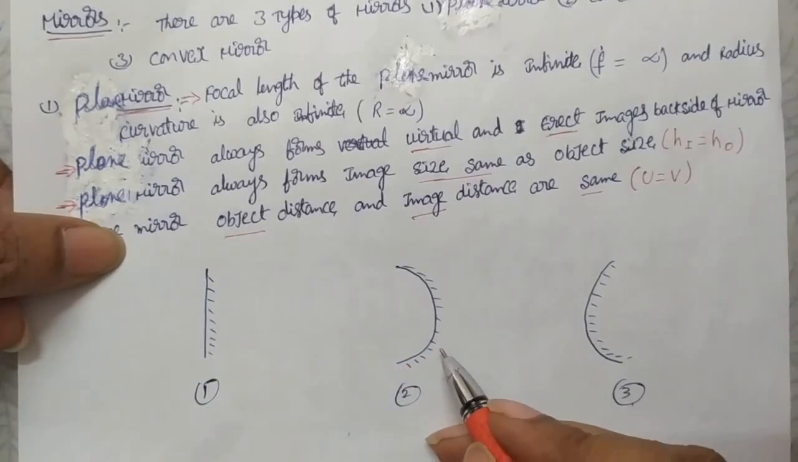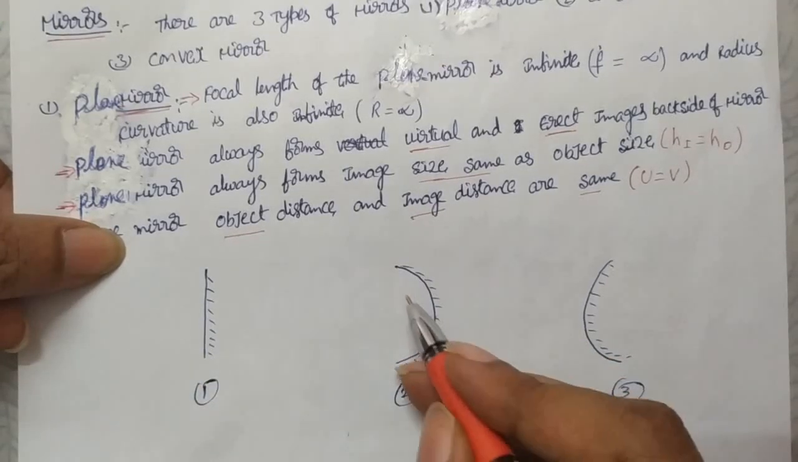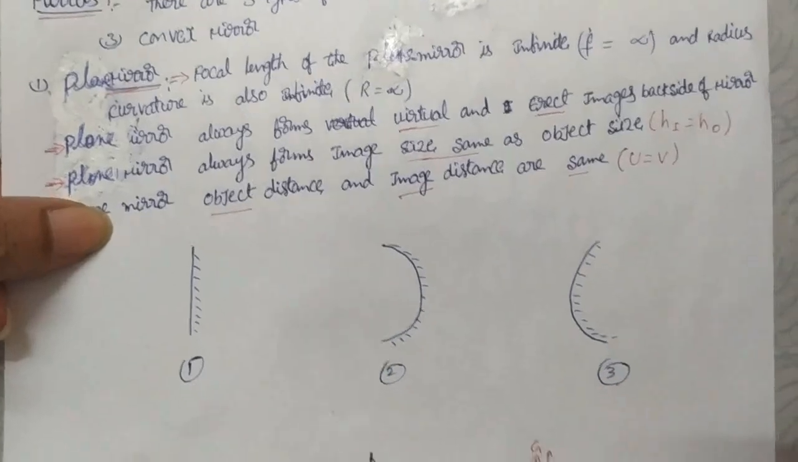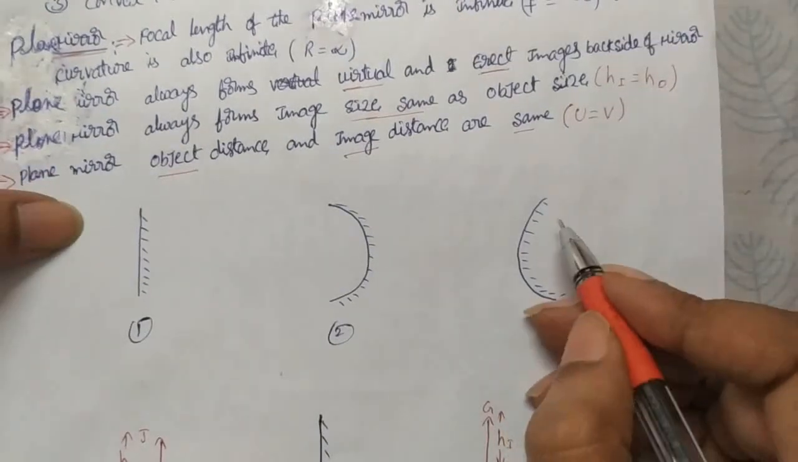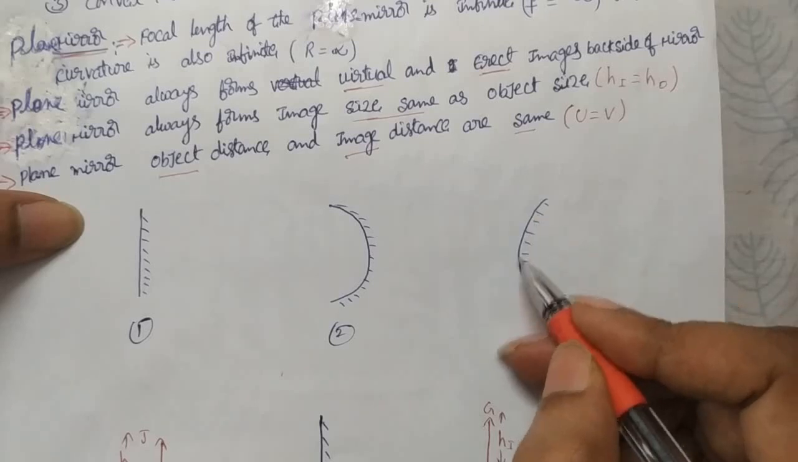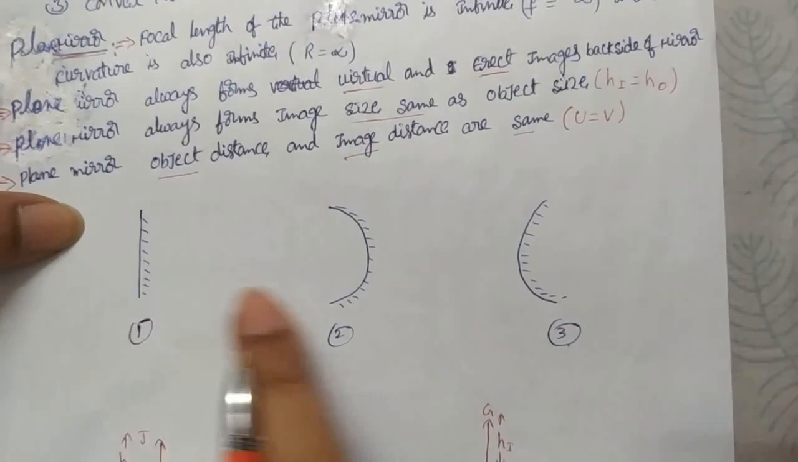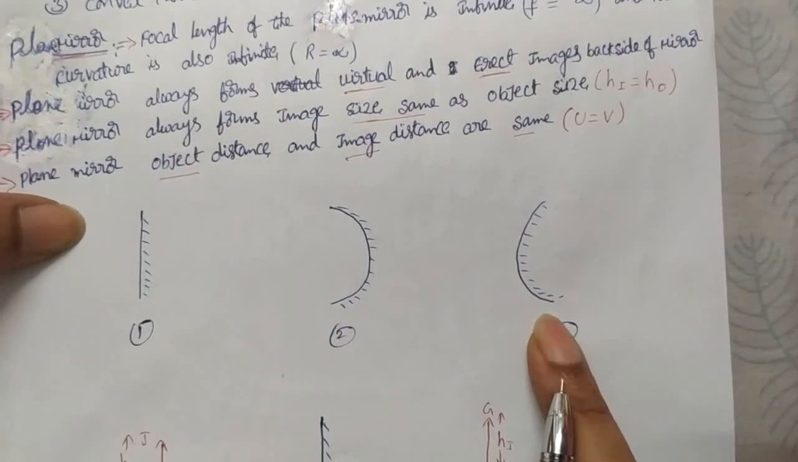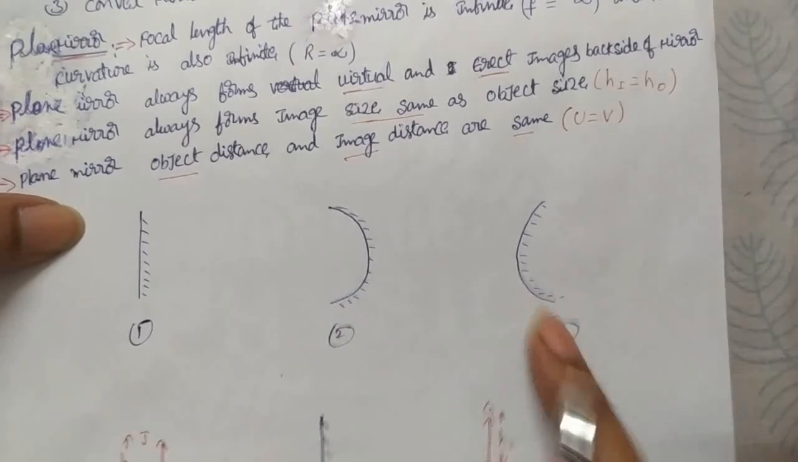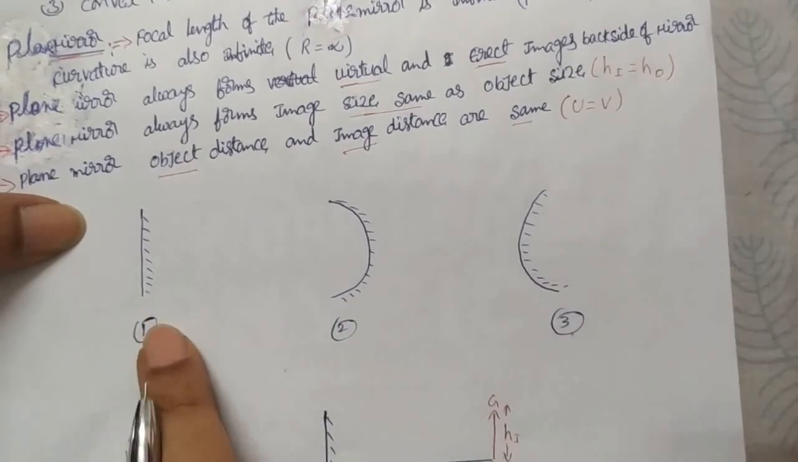Suppose you take a concave mirror: the convex side is silvered and the concave side is polished. And a convex mirror means the concave side is silvered and the convex side is polished. This is a plane mirror, concave mirror and convex mirror. These two are curved mirrors. Now we'll see about plane mirror.